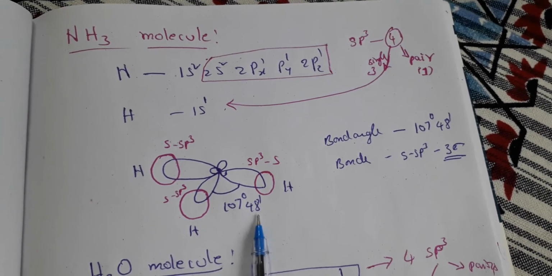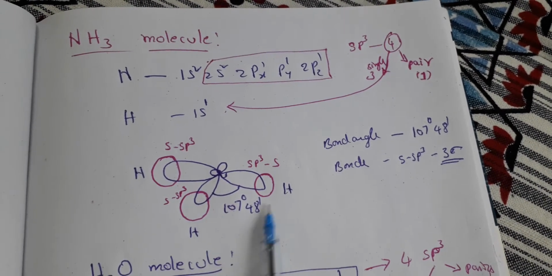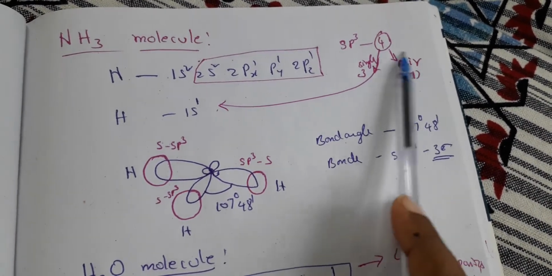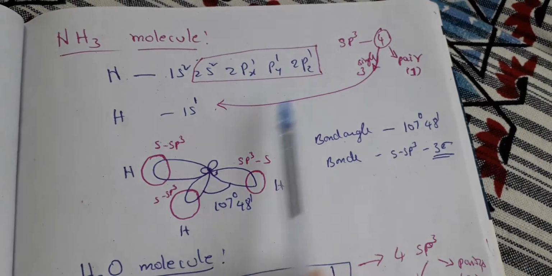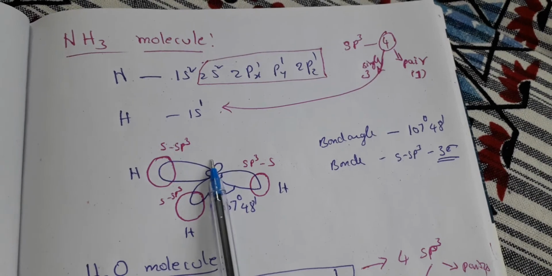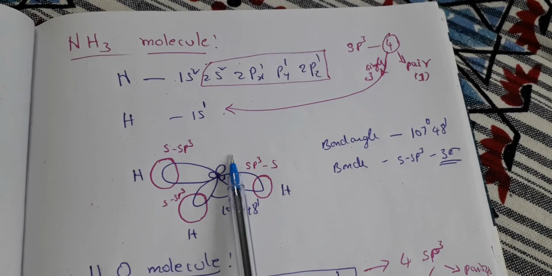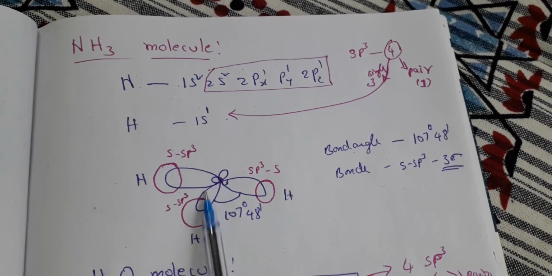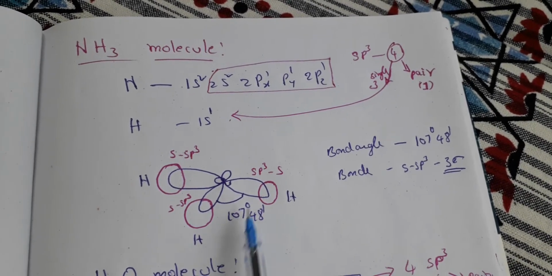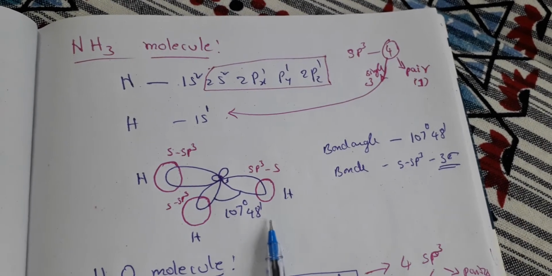where the bond angle is 107 degrees 48 minutes. Here you may say that previously we took it to be 120 degrees, ma'am. So why are we taking it as 107 degrees 48 minutes? See, here there is a lone pair of electrons not taking part in the bond. As per the previous theories, these lone pair electrons occupy more space, thus pushing the other orbitals aside. Hence the angle is now 107 degrees 48 minutes. Is that clear, children? Yes. Take a screenshot.